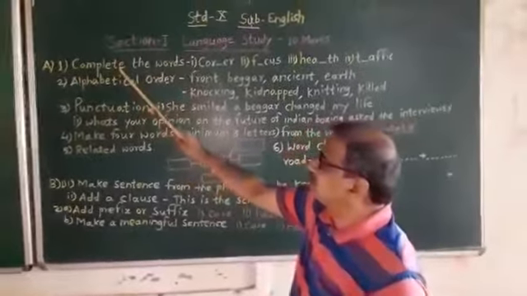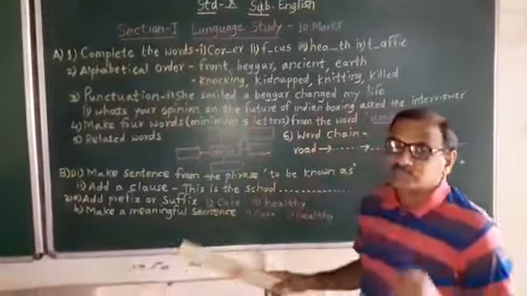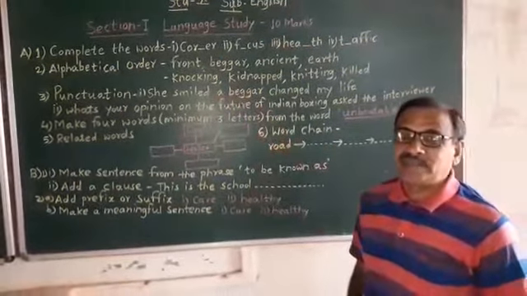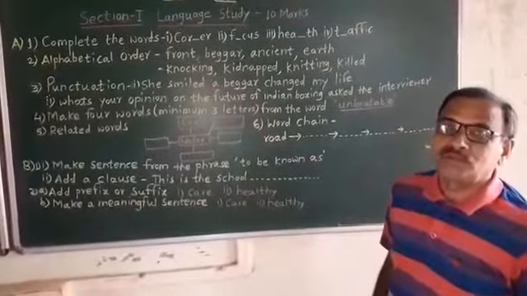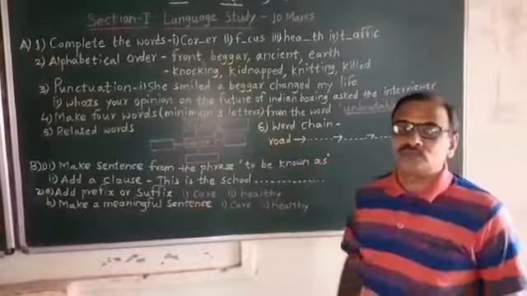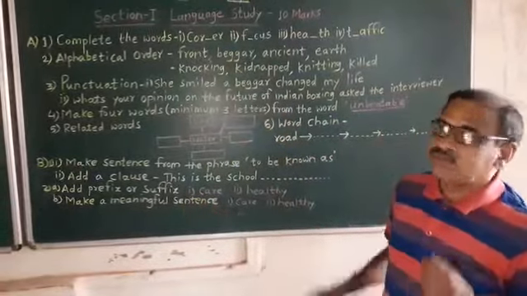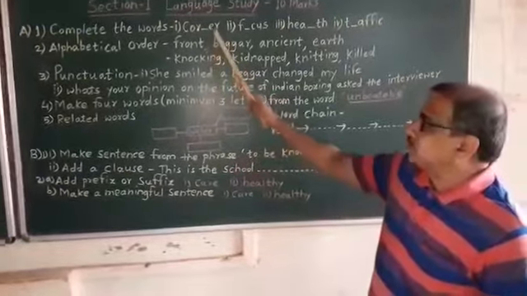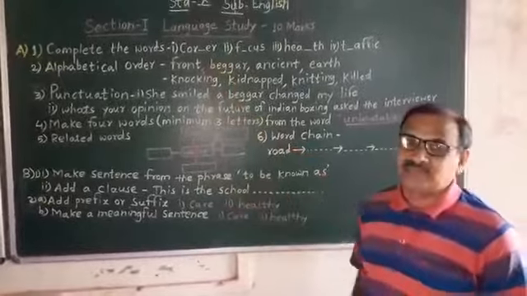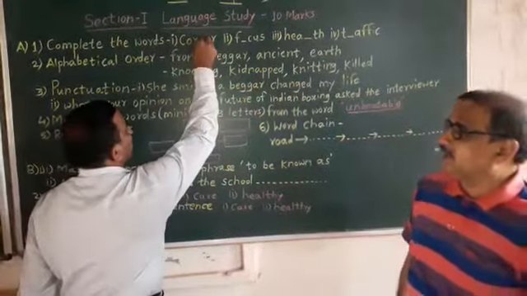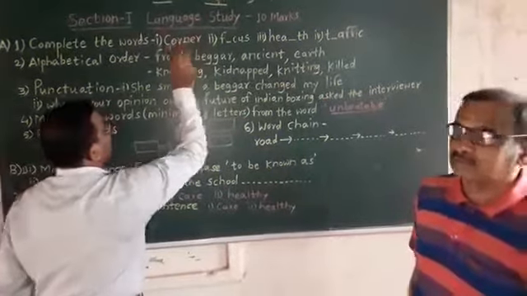A1 question is like this: complete the words. You have to complete the words by filling the right and appropriate letter to complete the meaningful word. So the first word is C. If you see the word carefully, you will see that it must be corner, and so the letter N is missing. So I request Pastor sir to complete the word by writing N there, corner.